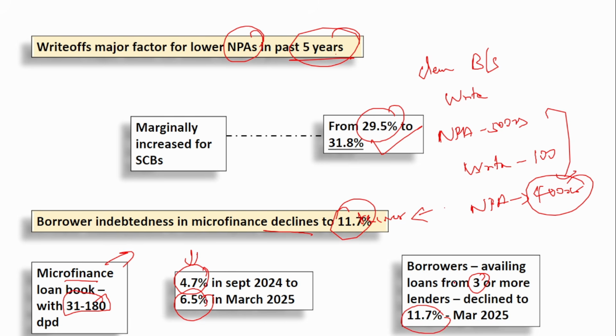So there are borrowers who will go and avail loans from multiple fintech companies, multiple NBFCs. Today they will take an amount from one NBFC, tomorrow they'll go to another NBFC and take an amount. So there are borrowers who do such things. That has comparatively reduced a little bit, to 11.7% in March 2025.